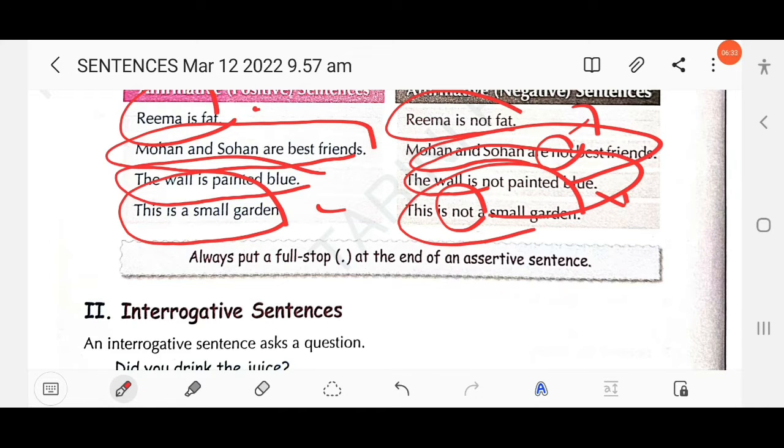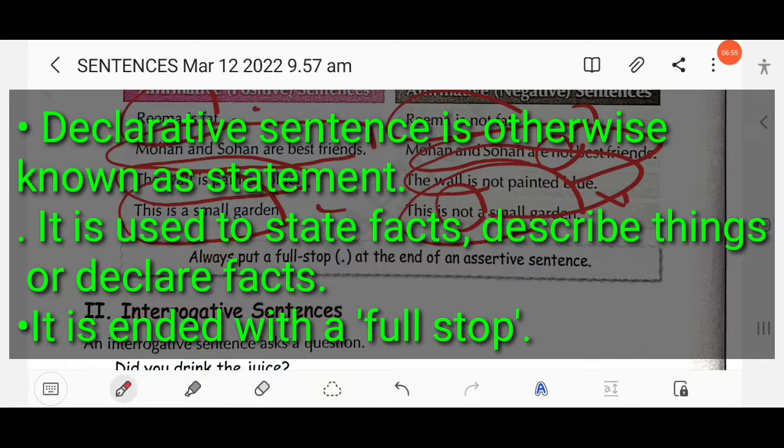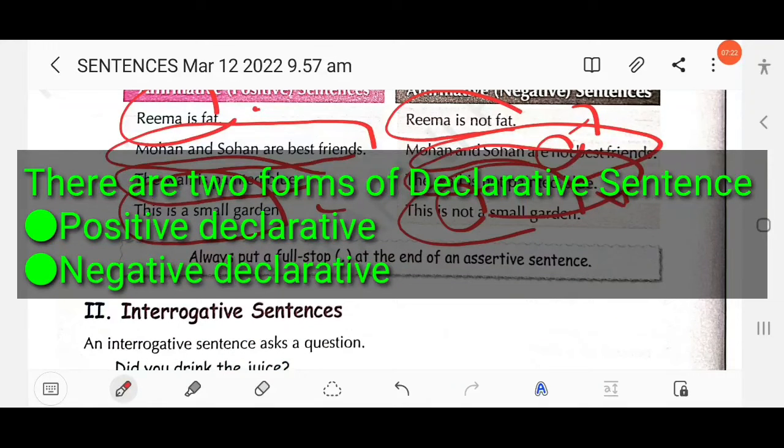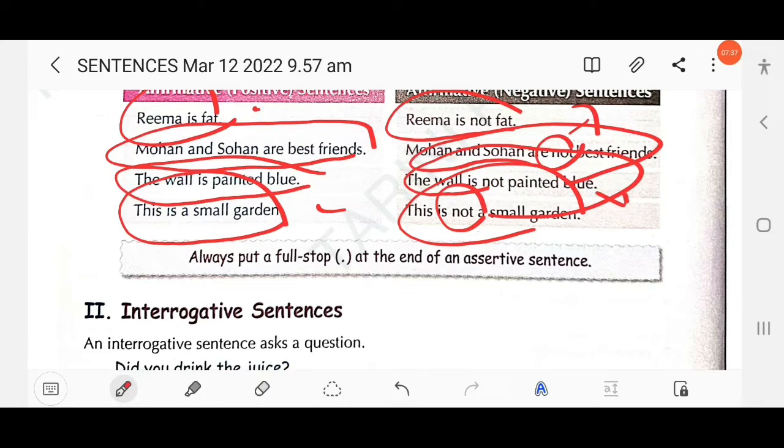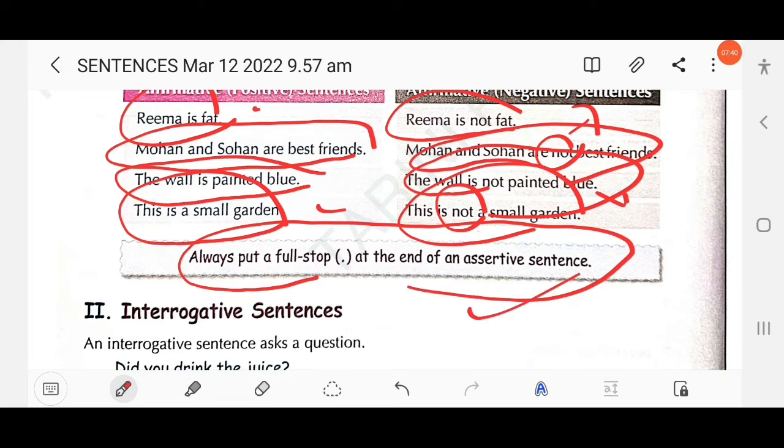The first type of sentence is the declarative sentence. Clear? A declarative sentence is otherwise known as a statement. It is used to state facts, describe things, or declare facts. It always ends with a full stop, right? There are two forms of declarative sentence: positive and negative. Here the instruction is already provided: always put a full stop at the end of an assertive sentence, whether it is positive or negative, right?